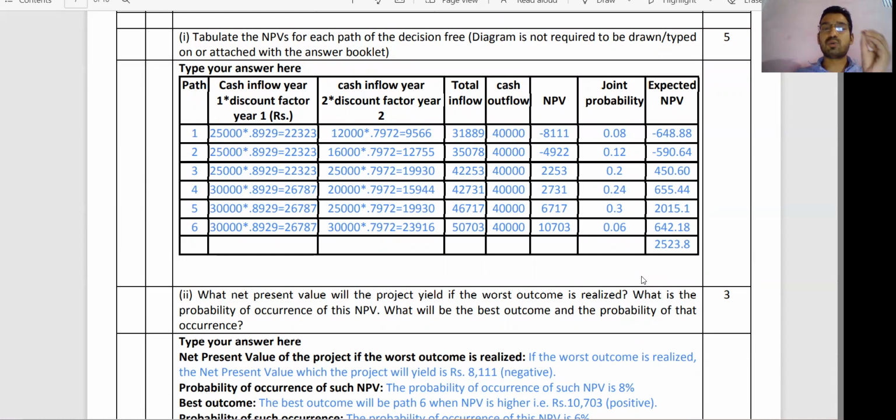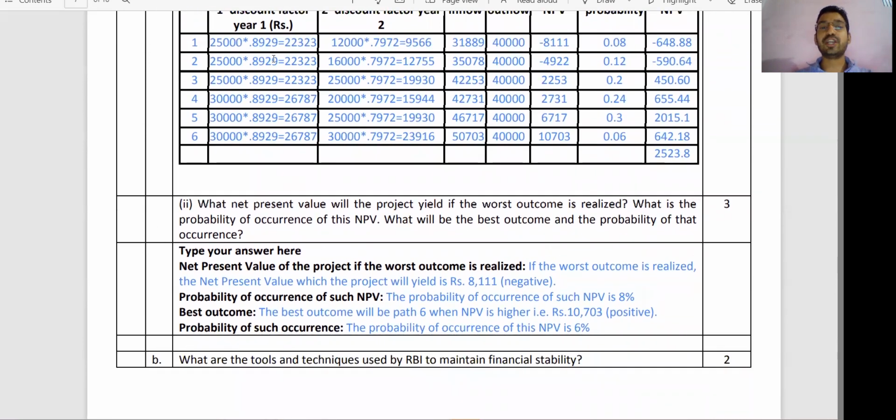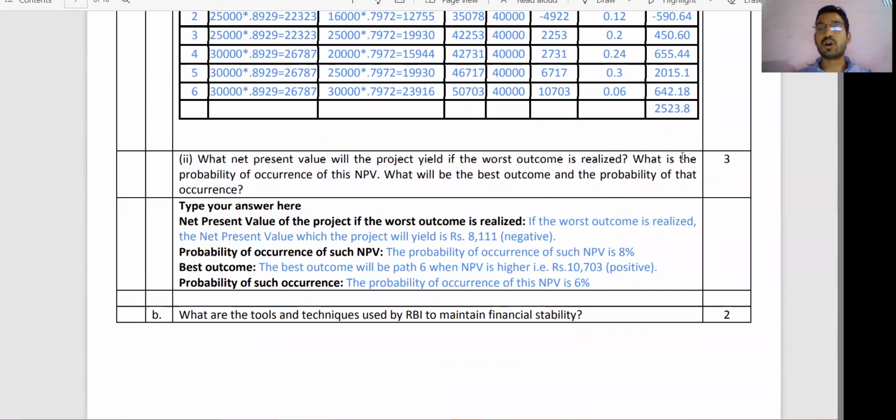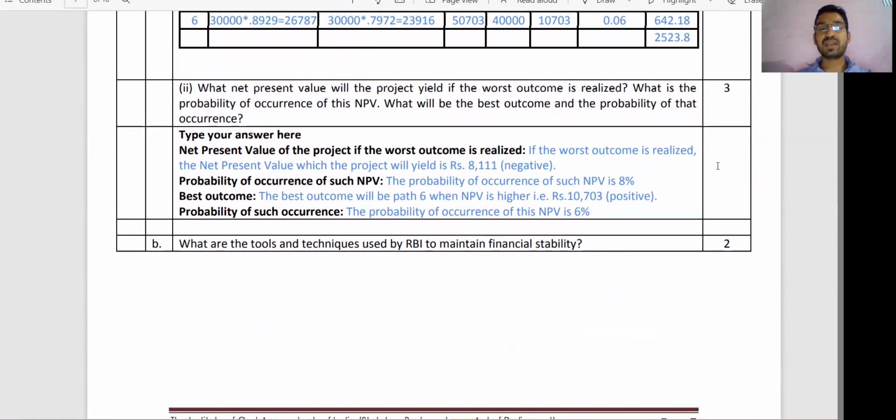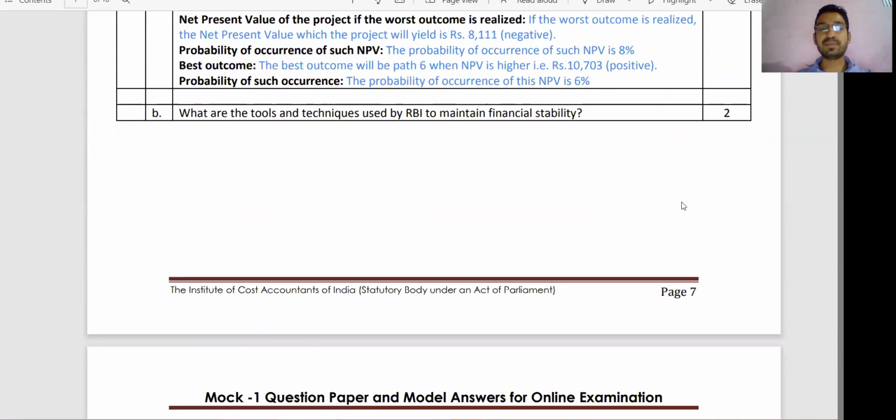And also the model test paper. Soon the institute will also release the model test paper, and we can rely on it that the final exam paper pattern will be almost similar to the mock test paper. So you can expect that this mock test paper will be almost similar to the main exam. This table is already given in your main sheet, so do not worry, you have to solve on the other sheet, then just put in the values. The second part is 3 marks, then question B is 2 marks theory.